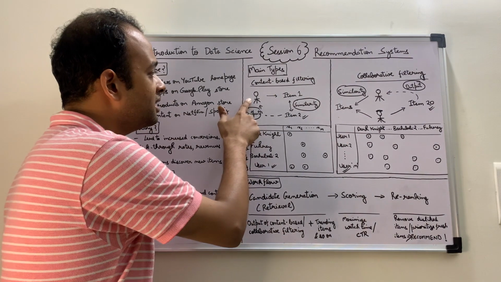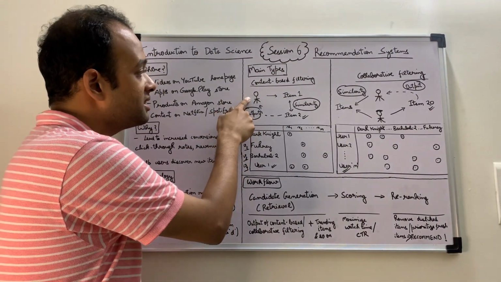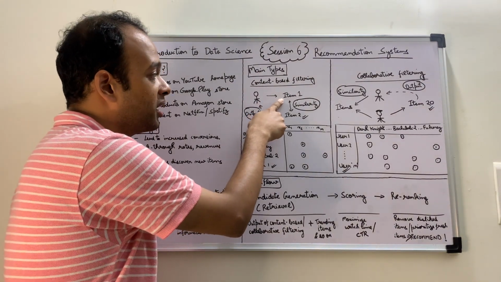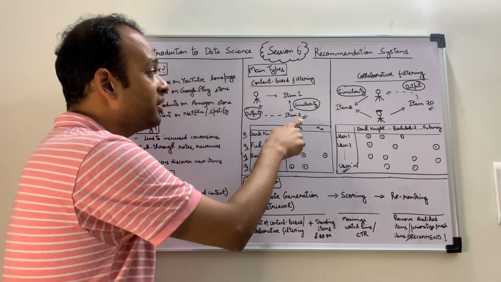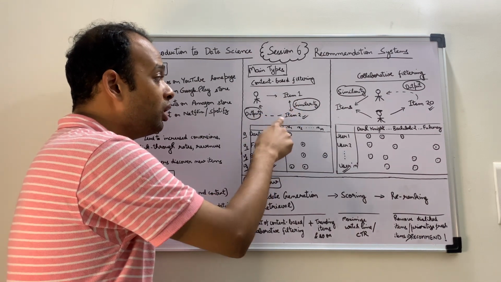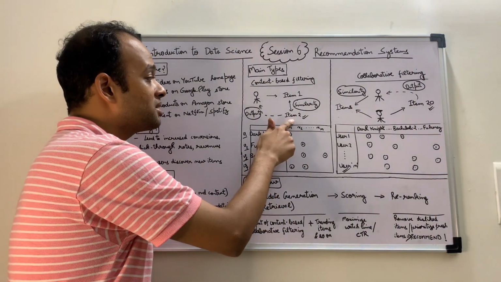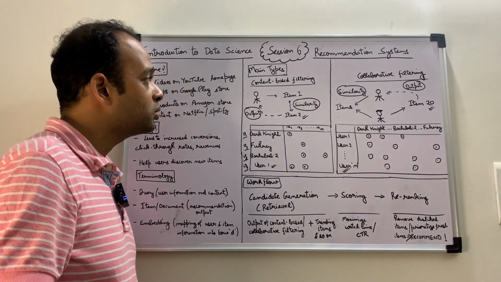That's what you can see in this particular diagram. This is a user who has already purchased or denoted his preference for item 1. Now the filtering algorithm calculates the similarity with all the other items in the catalog, and the item which is most similar is recommended to the user, which is item 2 in this case.